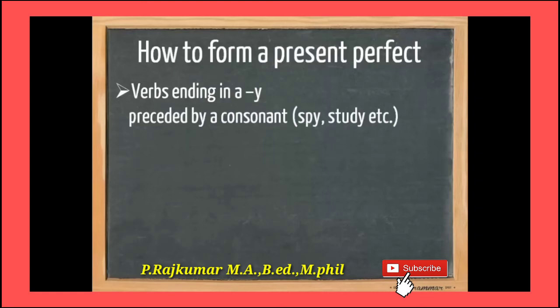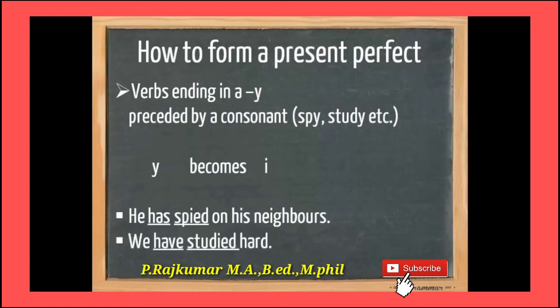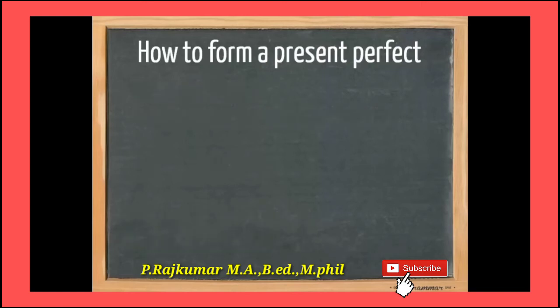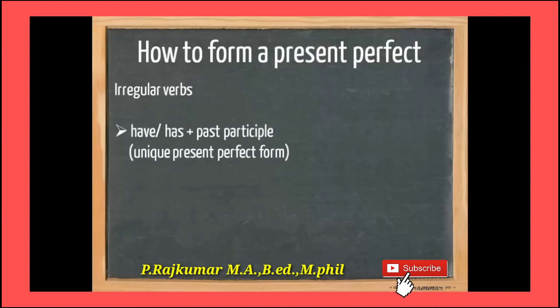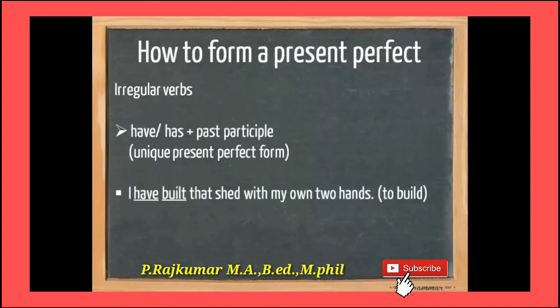So has plus verb 3. Have, has, okay, if we have have or has in the sentences, we have to add verb 3 for the present perfect tense. Then verbs ending in a y. Okay, if it is ending in a y preceded by a consonant, like spy, study, y changes to i. For example, he has spied on his neighbors. Has plus verb 3. Irregular verbs, you see,